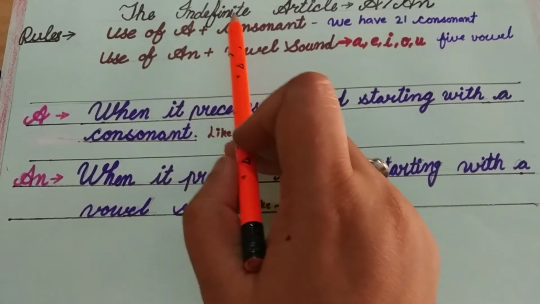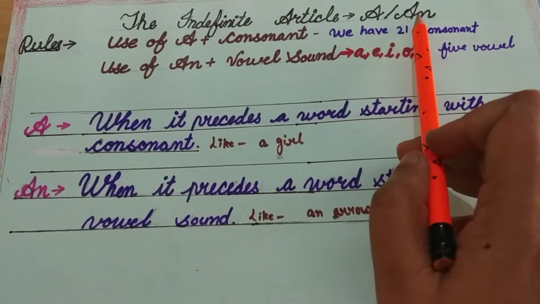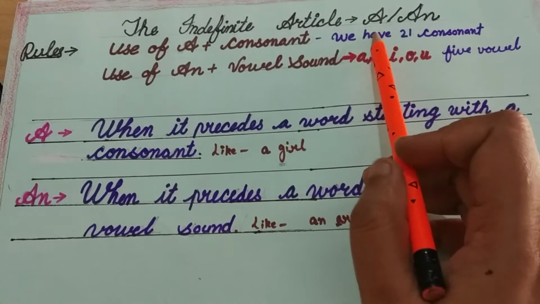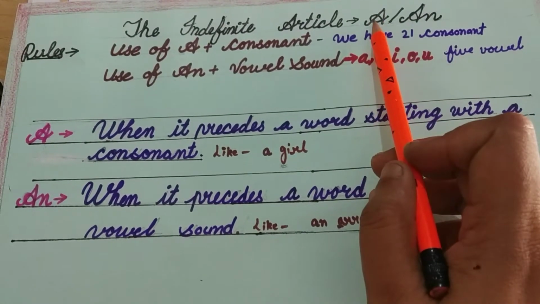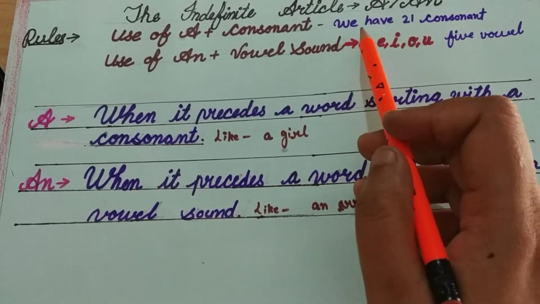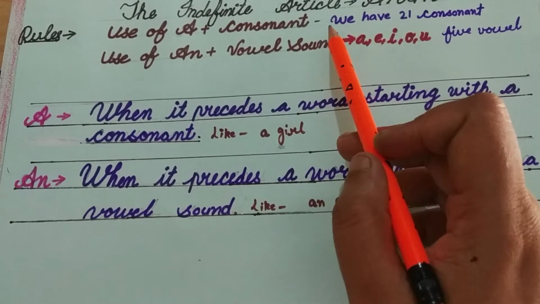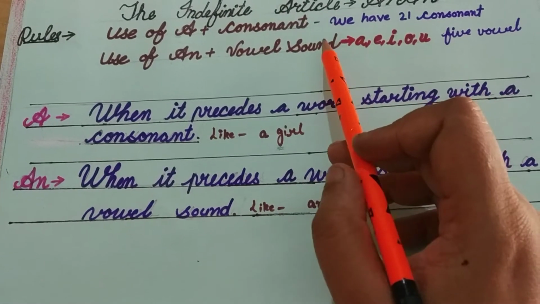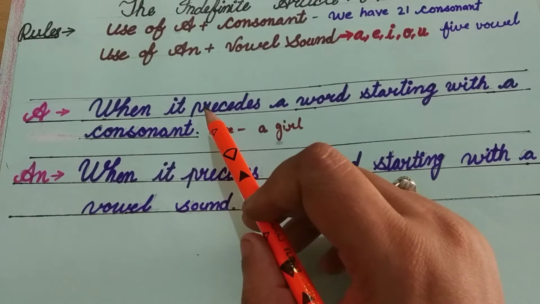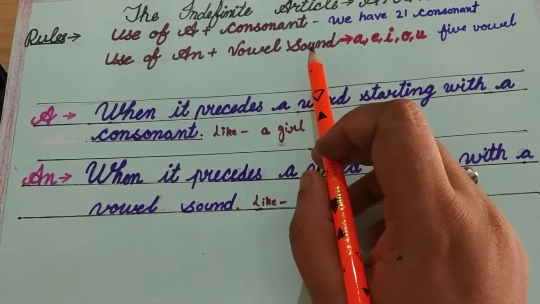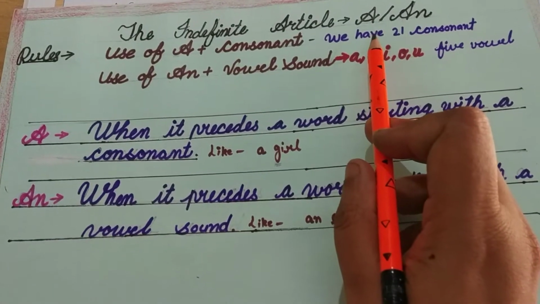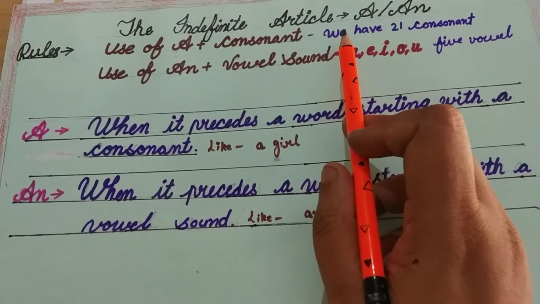So, the indefinite article a or an. Why do we call them indefinite articles? Because a or an are used for a non-specific person. Like, I have a friend. Here, a friend means I am talking about any friend. A girl, a friend, a cat, a dog are non-specific. So remember one thing: a or an is always used with a non-specific person or thing.